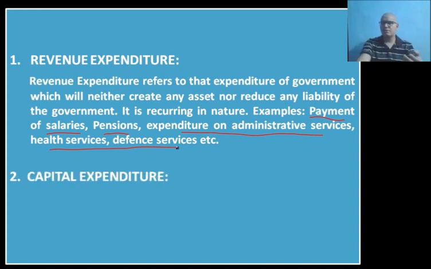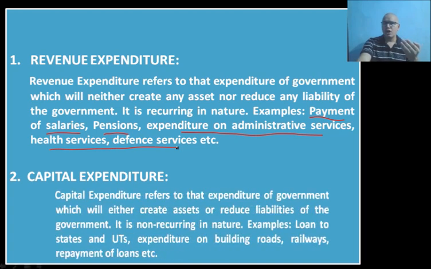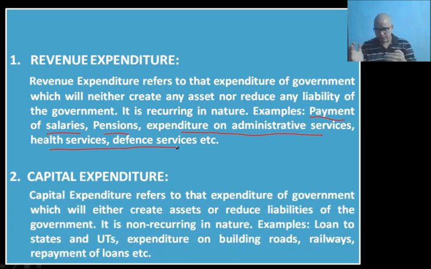In case of capital expenditure, what happens is, capital expenditure means those expenditures which will either create an asset or will reduce liabilities of the government. You have to keep these two things in mind.